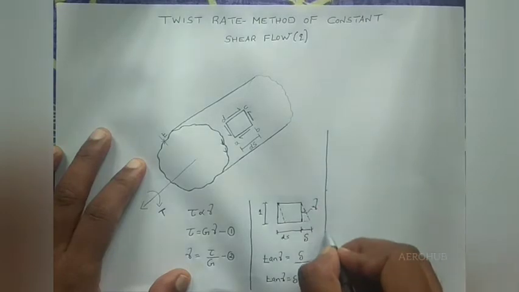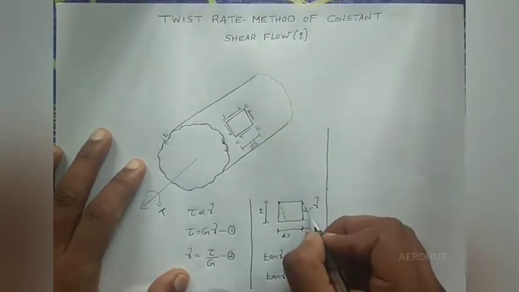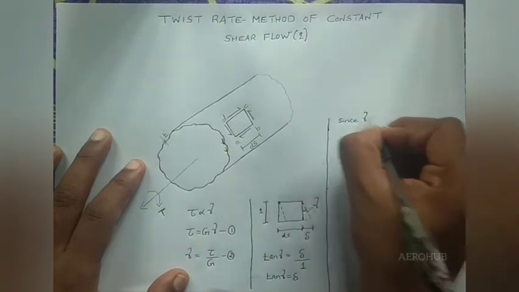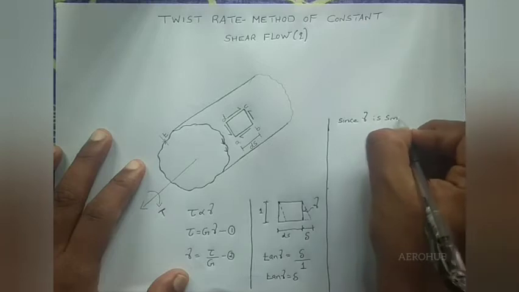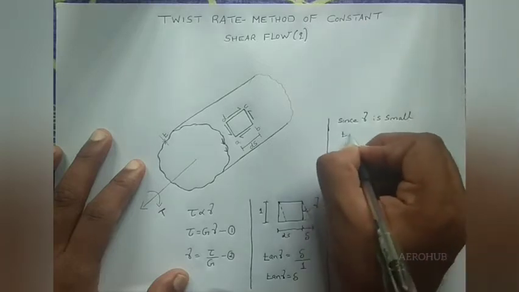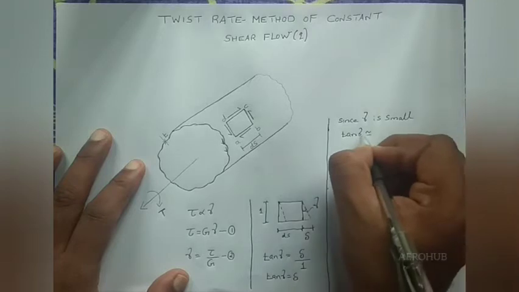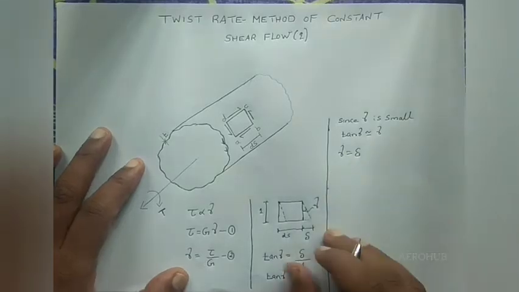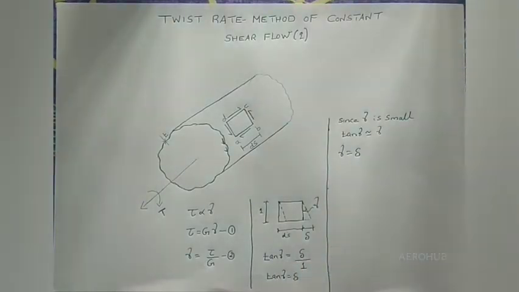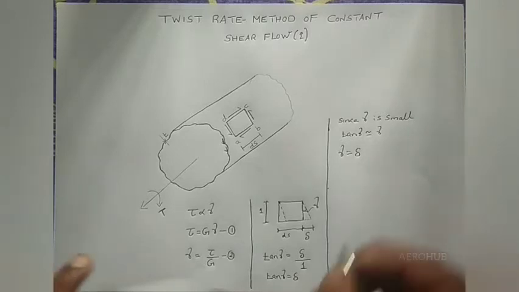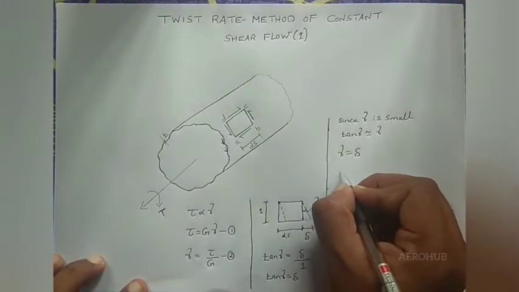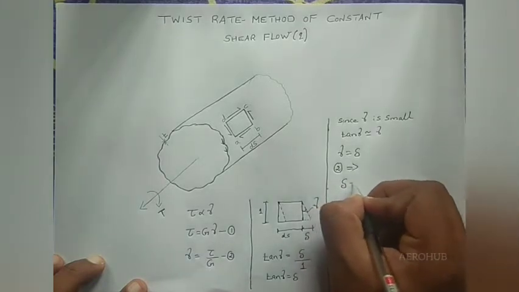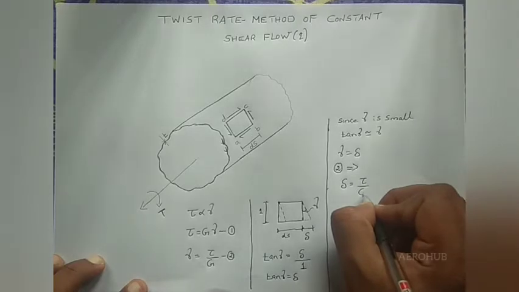Since the angle gamma is very small, tan gamma will be equal to gamma. So I can write gamma is equal to delta, the change in length. Now from equation 2, I can write delta is equal to tau by G.